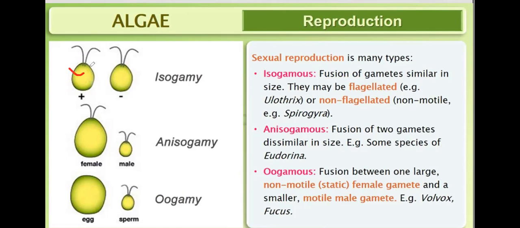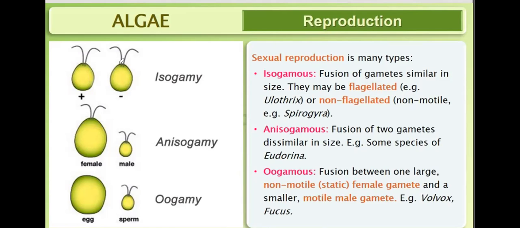This is a male gamete, this is a female gamete. Here positive strain and negative strain are used. Morphologically, they are similar. By appearance, they are similar. So iso means similar, so it is fusion of similar gametes.